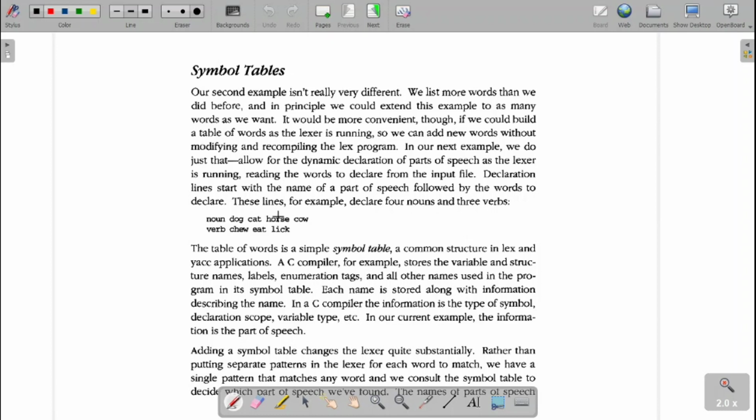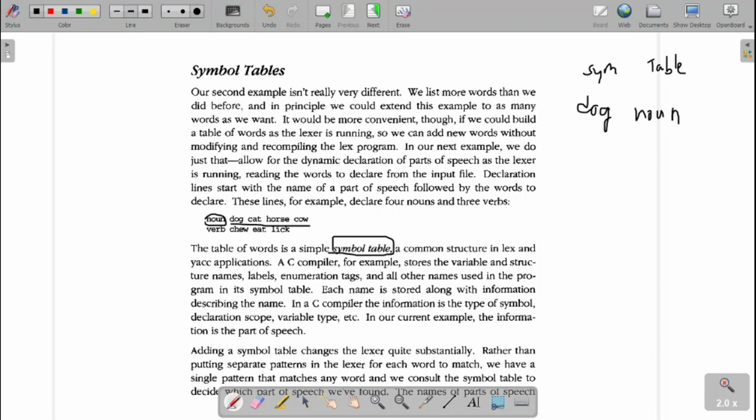The symbol table will be initially kept empty. Then, for entering, initially I will type noun, the beginning, and then I will enter all the rest of the nouns. The first value will be dog. What is the type of the item? It is a noun. This is how the symbol is stored: noun.